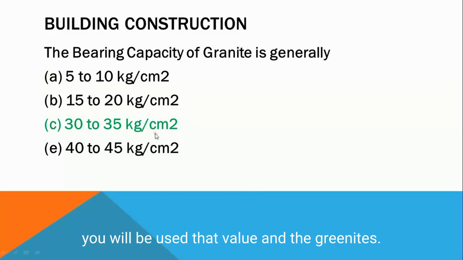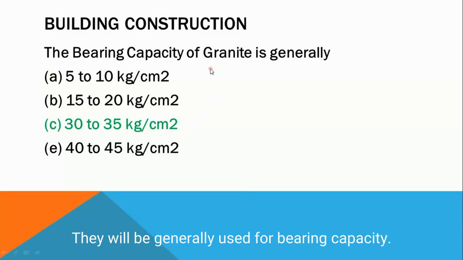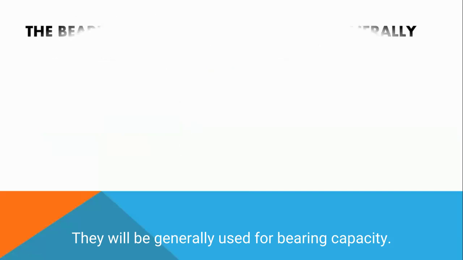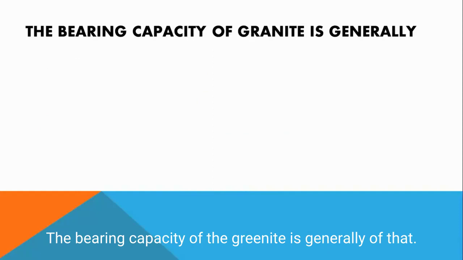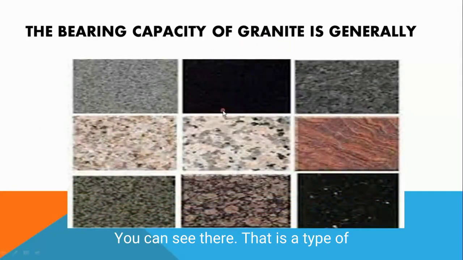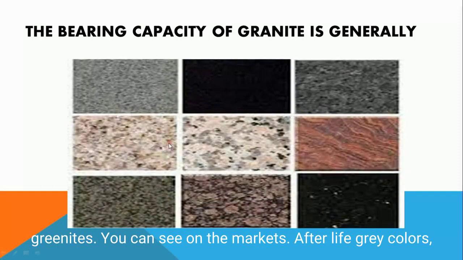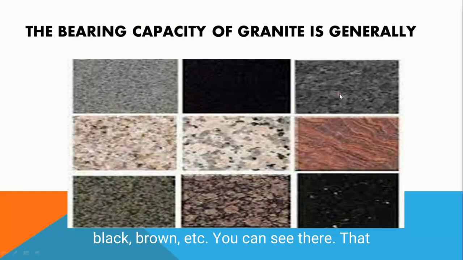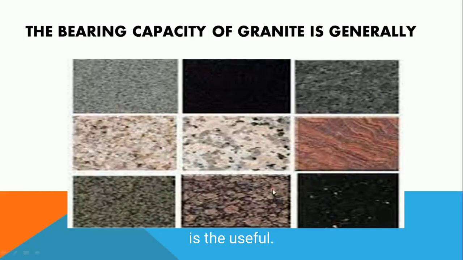You will use that value, and granite is generally used for bearing capacity. You can see the types of granite in the markets, like gray, black, brown colors, etc. That is useful.